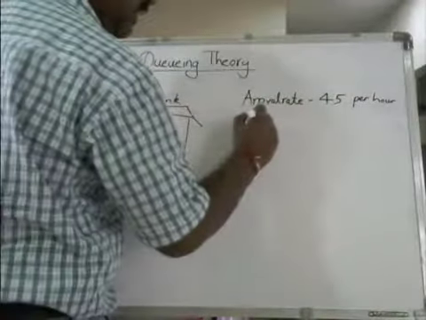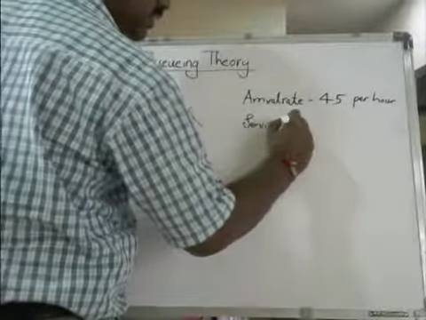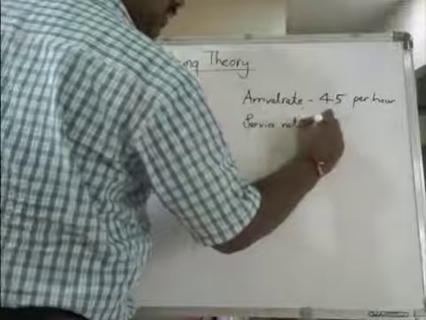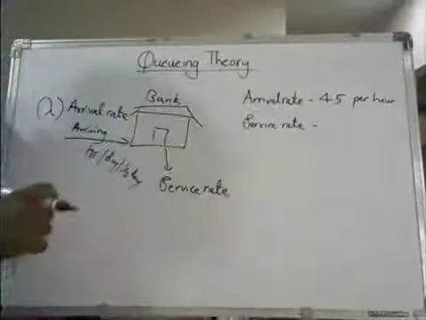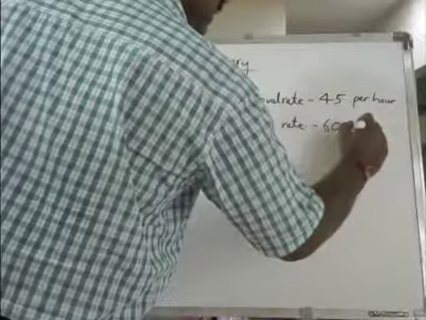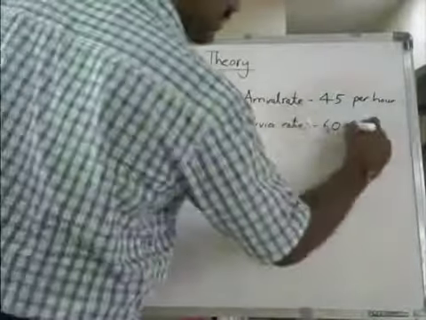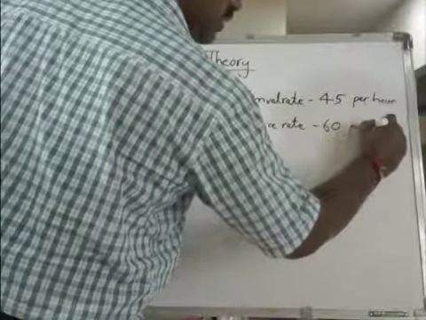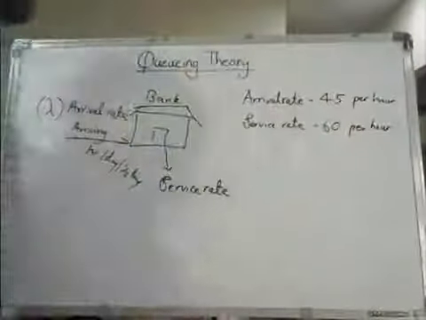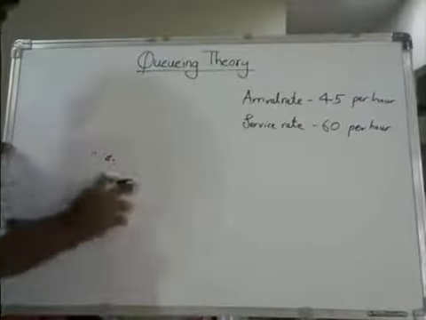Now, what is the service rate? How much is it? 60 customers they are able to service. 60 customers per hour.